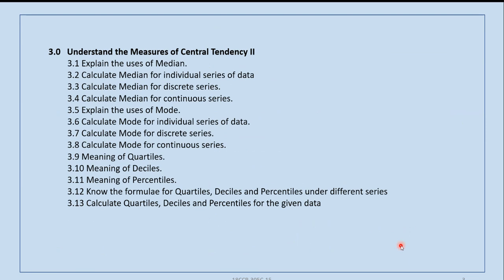So this is the third unit, central tendency 2, in which, as I said, we will be covering the median up to 3.4 and up to 3.8 mode, and 3.9 is quartiles, 3.10 is deciles, and 3.11 is percentiles. So we will be covering the formulae of quartiles, deciles, and percentiles, and calculation of these things for the given data.